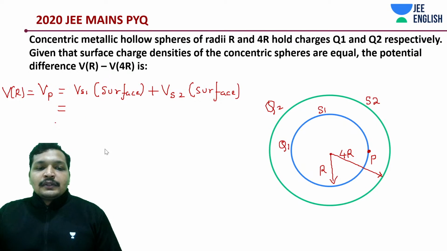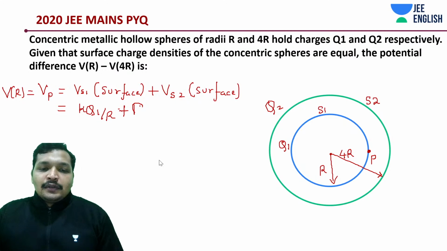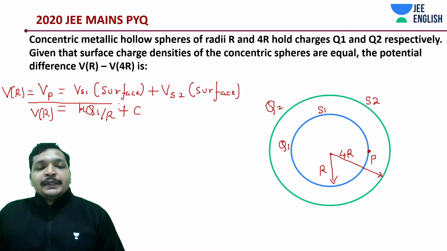It's going to be K Q1 by R, as simple as that, plus some constant. Keep it as some C, because K is generally what we use for constant, but I'm taking it as C because we already have a K. That's simple, easy, damn easy.